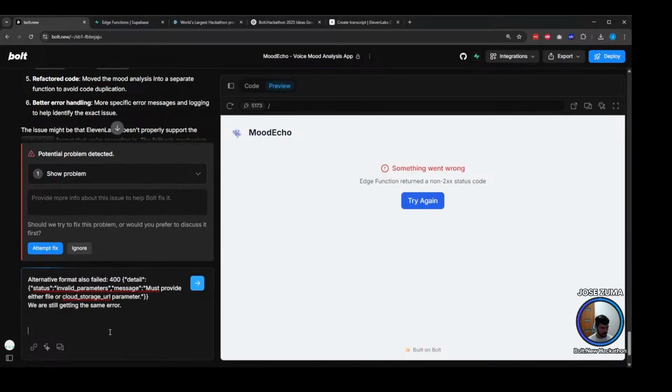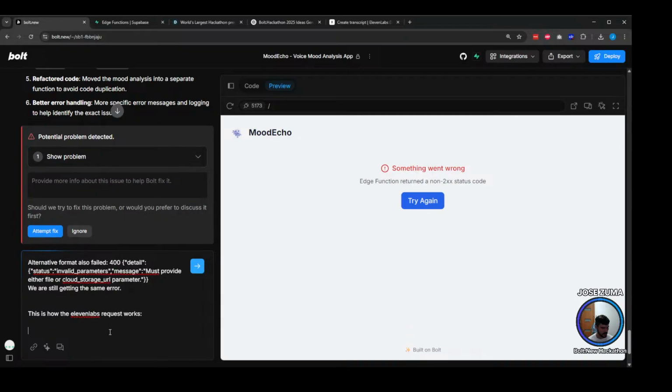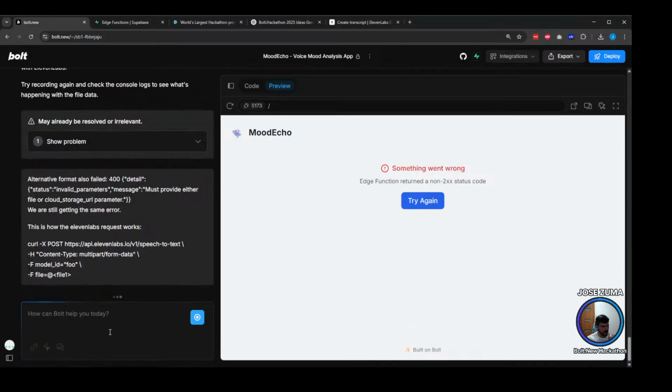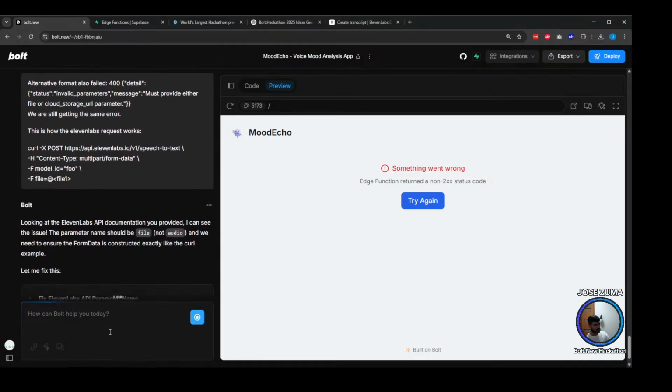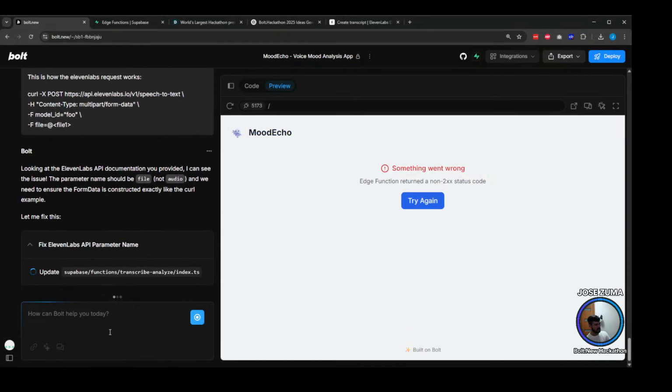So we can share it. This is how the 11 Labs API works. Let's give it some help. But I think this is incorrect.